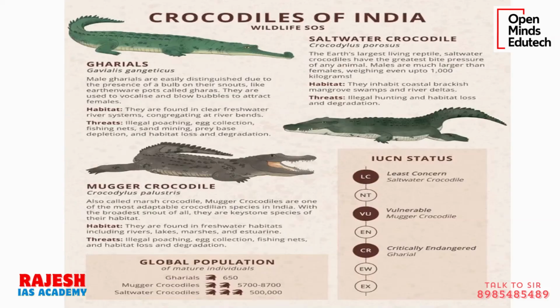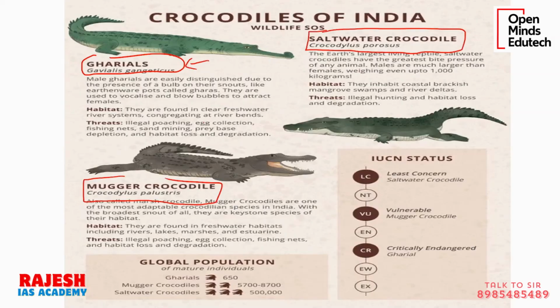So in India, if you see, there are 3 types of crocodiles. There are many types of crocodile species across the world, but in India, there are 3. One is called Gharials. Then there is another called Magar crocodile. Now the present news is about Gharials. Then there is the saltwater crocodile. So there are 3 types of crocodile species.